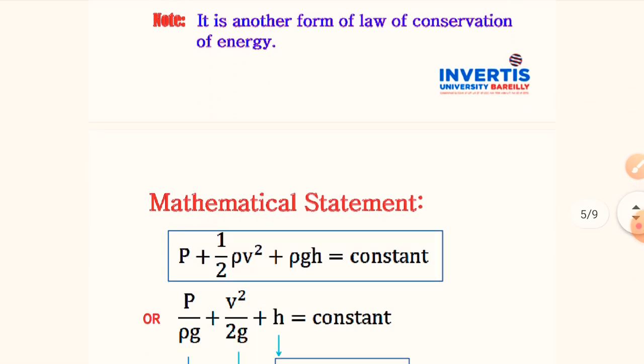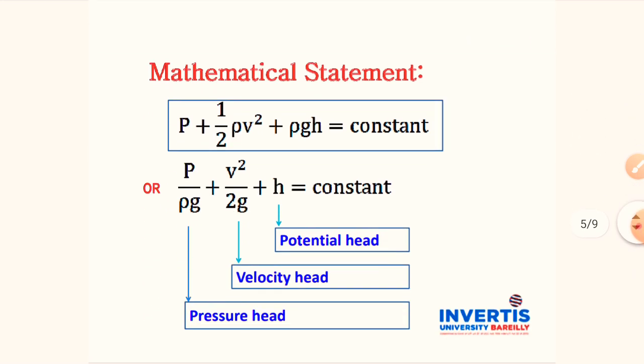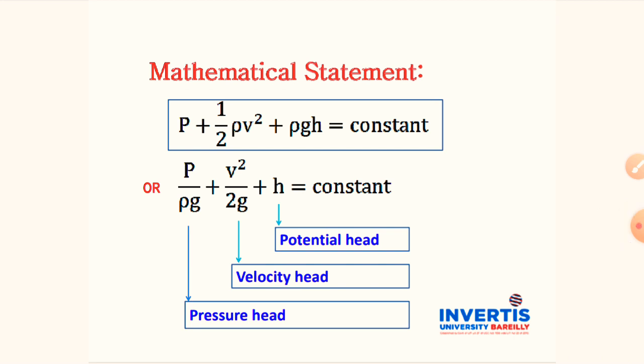The next part of this theorem goes to the mathematical statement. This theorem can be written mathematically as pressure energy per unit volume P plus kinetic energy per unit volume half rho v square plus potential energy per unit volume rho g h equal to constant.